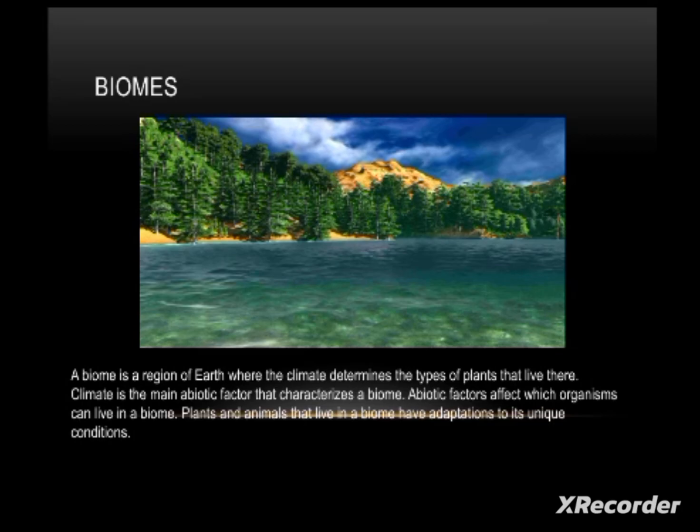Here the climate is the main abiotic factor that characterizes a biome. Abiotic factors affect which organisms can live in a biome. The plants and animals that live in a biome have adaptations to its unique conditions. Okay, students?